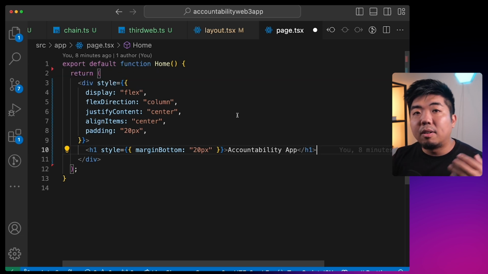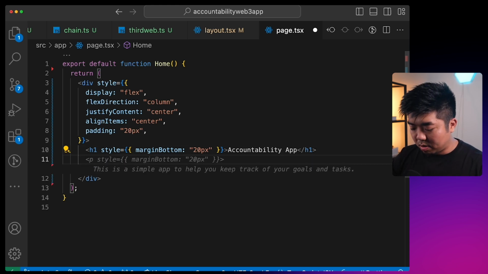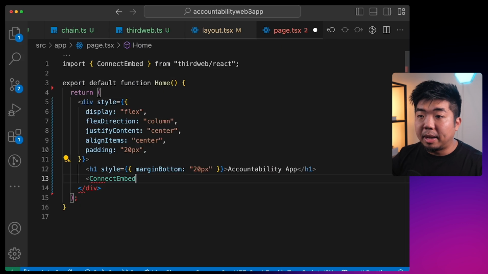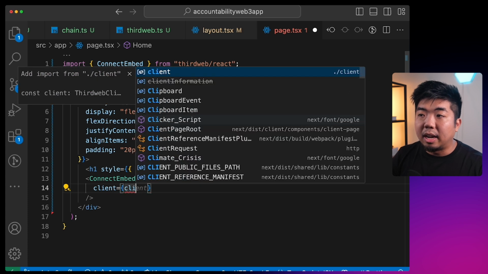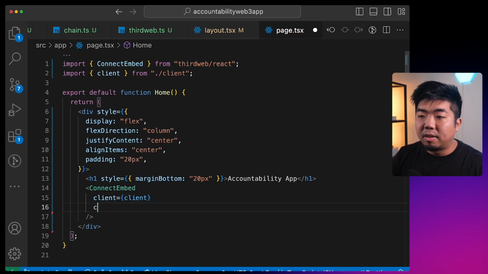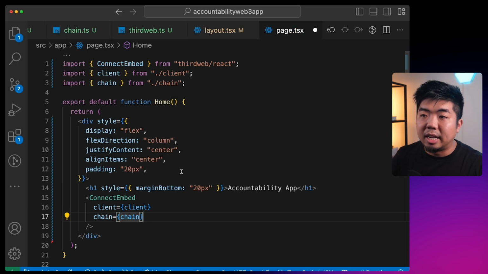And what we want to do now is add the ability for a user to connect their wallet to our app. And we're going to be using the Connect embed. So we're going to say Connect embed, and we need to provide the Connect embed with our client, from our client.ts file. And we can also provide it our chain, which will be our chain from our chain.ts file.